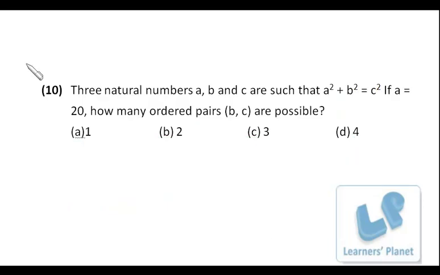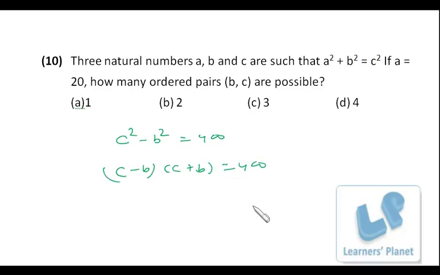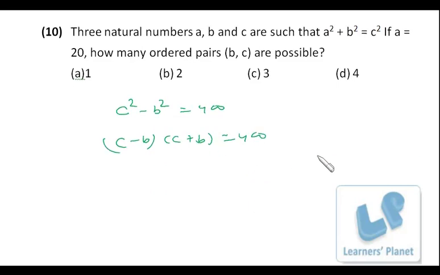Now, 3 natural numbers A, B and C are such that A square plus B square is equal to C square. If A is equal to 20, how many ordered pairs B and C are possible? A is equal to 20, that means A square is 400. So I can say C square minus B square is 400. That means C minus B into C plus B is 400. Now A, B, C, all of them are natural numbers. The product of C minus B and C plus B is 400, so there may be various combinations, right?